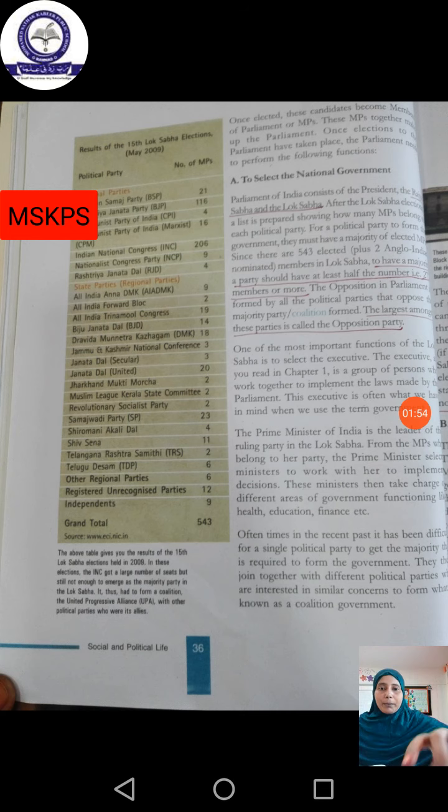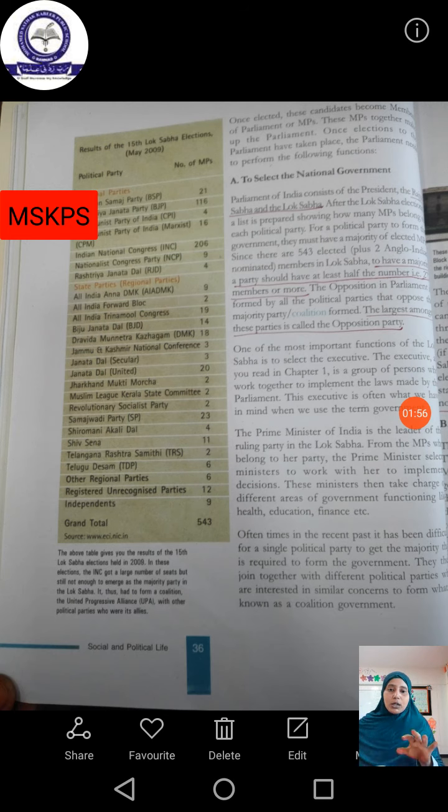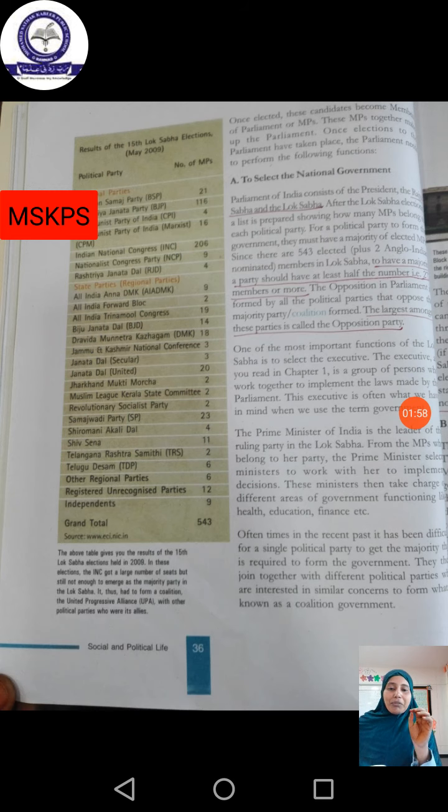If a party wins, it must have at least 272 members. Then only they are considered the majority party and can be in the leader position.